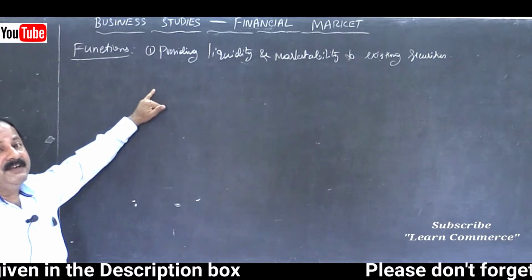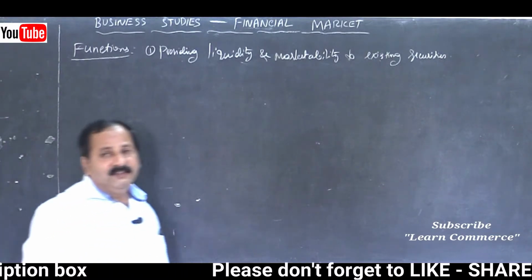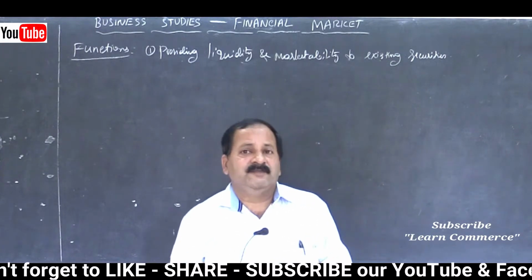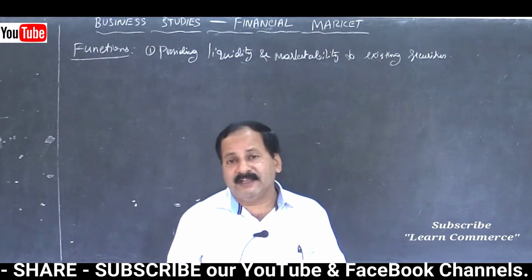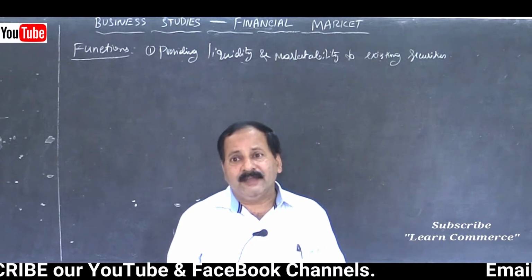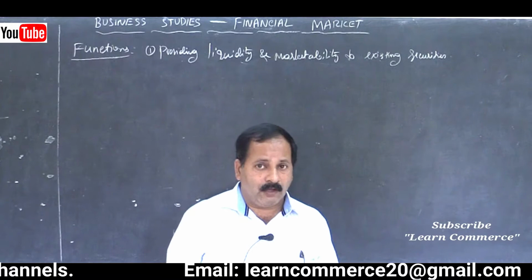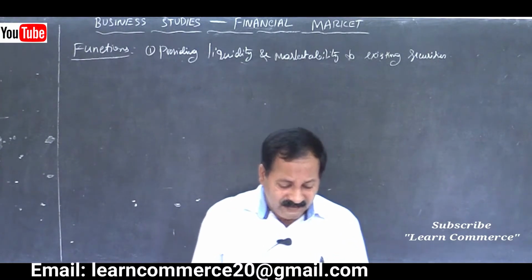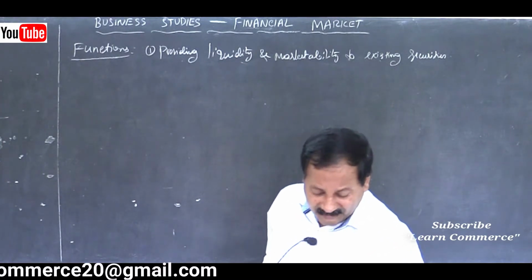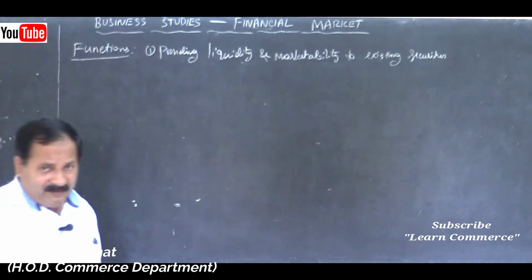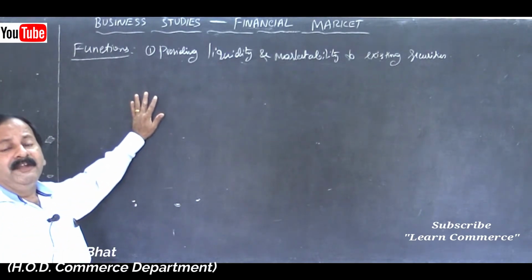That means on the third day you will get the amount of the securities you have sold. Now that is an electronic system, digital transfer is there through NEFT. The amount will be credited to your account just by giving a telephone call, isn't it? So very easy. So stock exchange provides liquidity to the existing securities and even marketability to the existing securities.